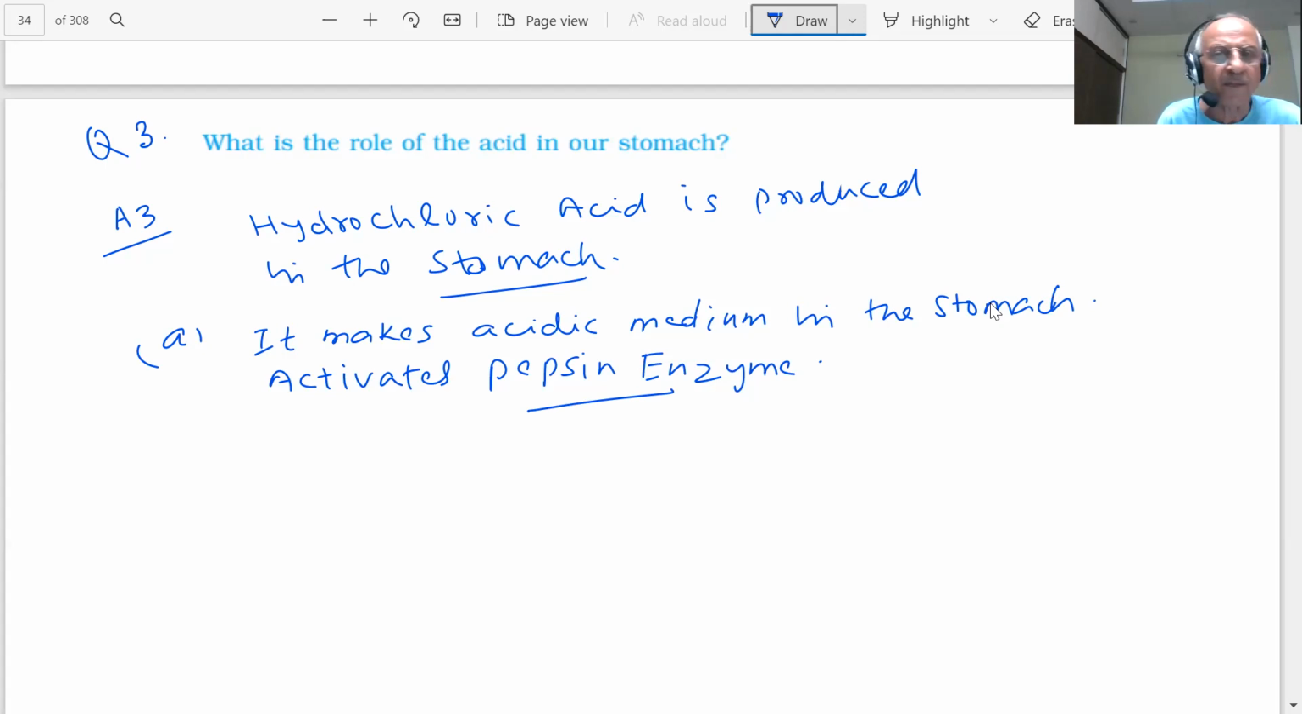Anything else? What does it do, student? There are germs in the food, student. They are killed. It kills germs present in the food.